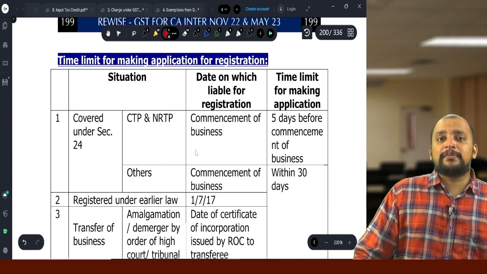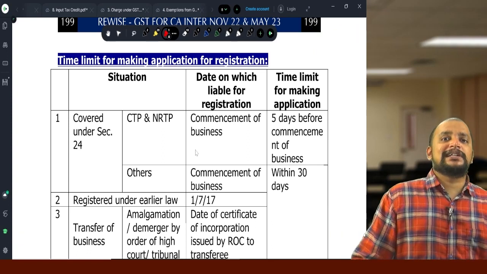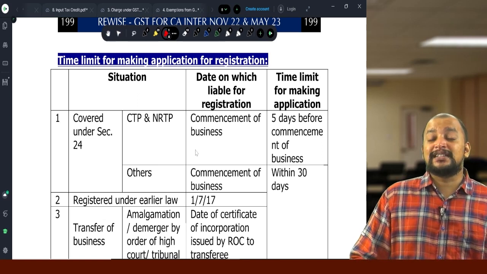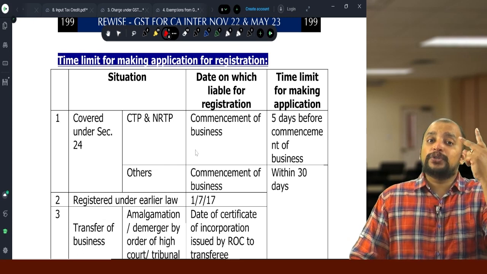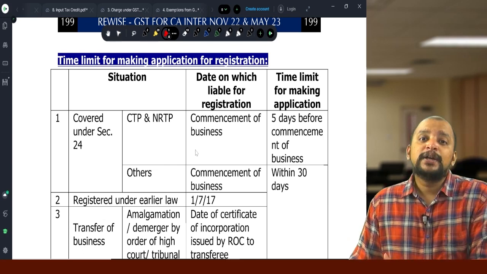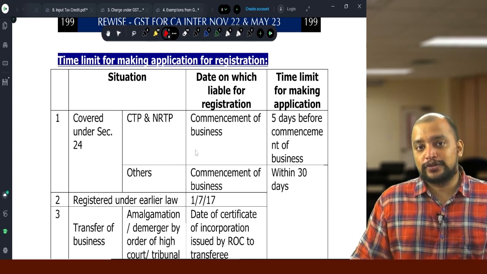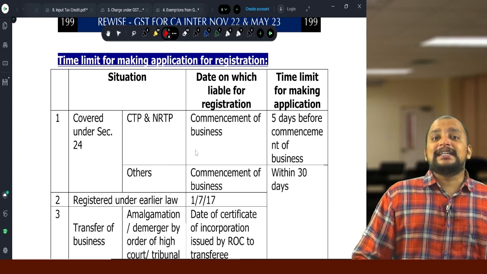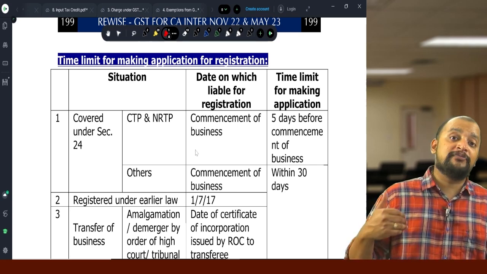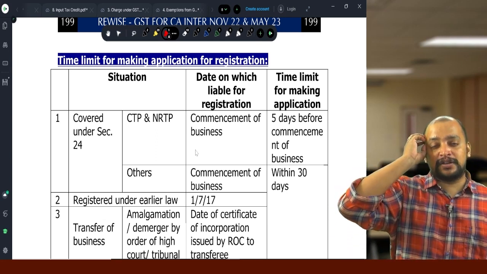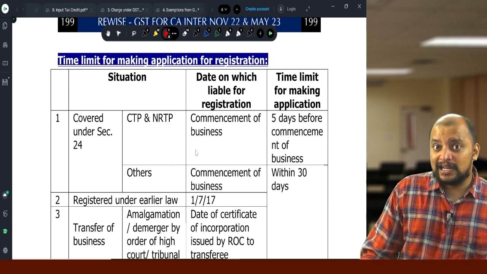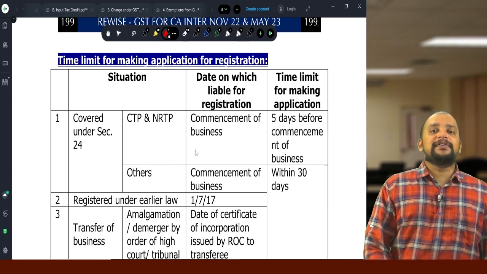Then the time limit for making application for registration. Usually the time limit for registration application is 30 days from the date a person is liable to get registered. However, in 2 cases, the time limit for application for registration is at least 5 days before commencement of business. What are those 2 cases? That is a CTP and an NRTP: casual taxable person and non-resident taxable person, who come from another country to this country, and CTP from another state to this state. So they are required to get a temporary registration.